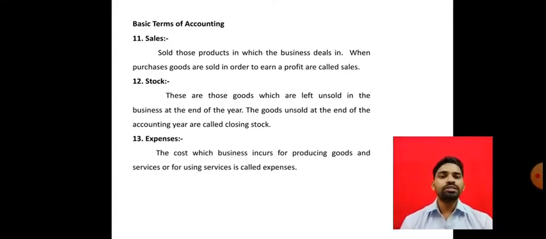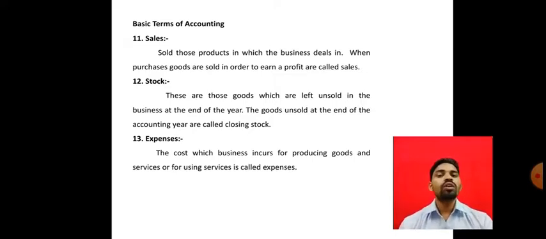Suppose a business manufactures 100 units, and 80 units are sold in the market. The remaining 20 units stay with the business, and this is the stock of the business, which is unsold.